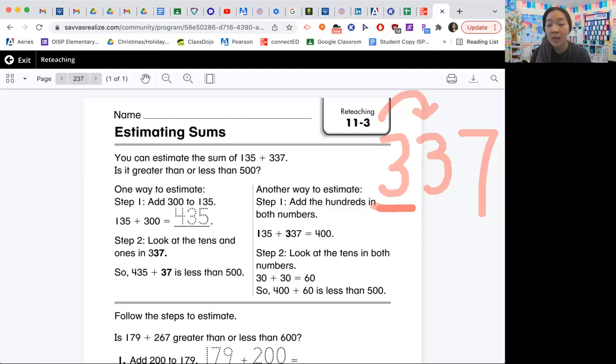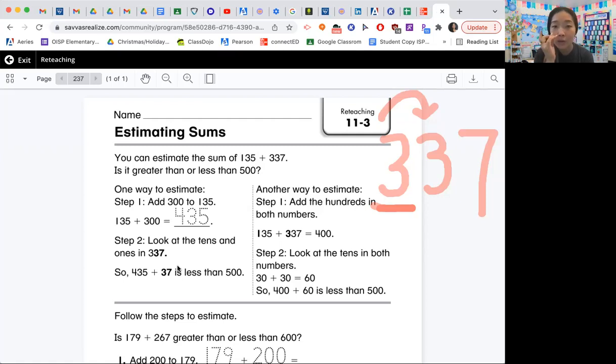So this number 3, it's like, well, I'm a 3. So I'm 4 or less, let it rest. I'm going to say, hey, you know what? I think you've worked hard enough. I think that you should rest. I think you should stay at 300. That is why this number is a 300. So if we add 135 plus 300, we get 435. Look at the tens and ones in 337. So 435 plus 37 is less than 500.